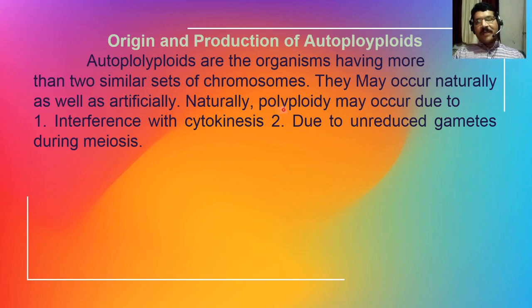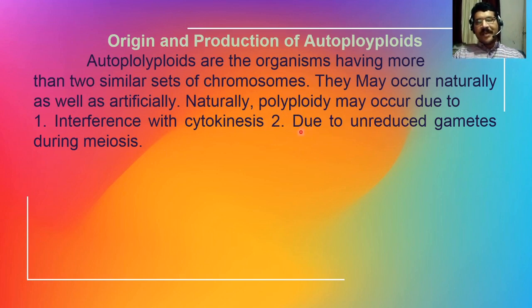Naturally, autopolyploidy occurs due to interference in cytokinesis. This is a very important step in cell division, the last step of cell division. If this phase gets disturbed or interfered with, then polyploids, that is autopolyploids, are produced. Secondly, autopolyploidy may result from unreduced gametes during meiosis.